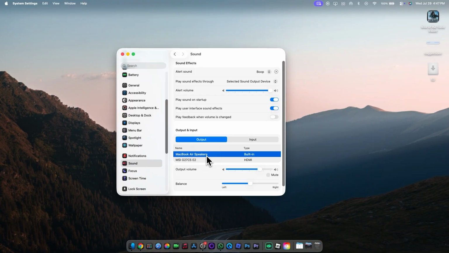Make sure the correct output device is selected. If you're using your Mac's built-in speakers, choose internal speakers. If you're using headphones or external speakers, select the appropriate device instead. Also, make sure mute is turned off and the output volume is turned up.